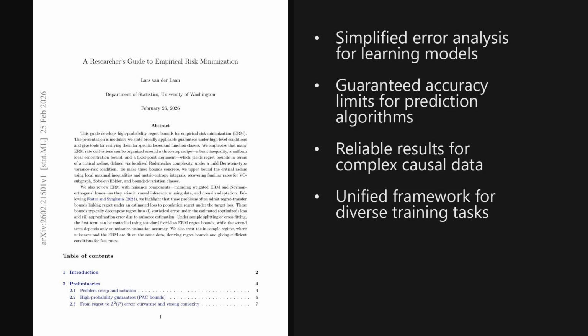Wrapping up, this guide fundamentally streamlines how we analyze learning algorithms. By separating statistical complexity from algebraic proofs, the modular three-step recipe allows researchers to derive sharp guarantees even for complex settings like causal inference or domain adaptation. It essentially provides a standardized blueprint for tackling empirical risk minimization.